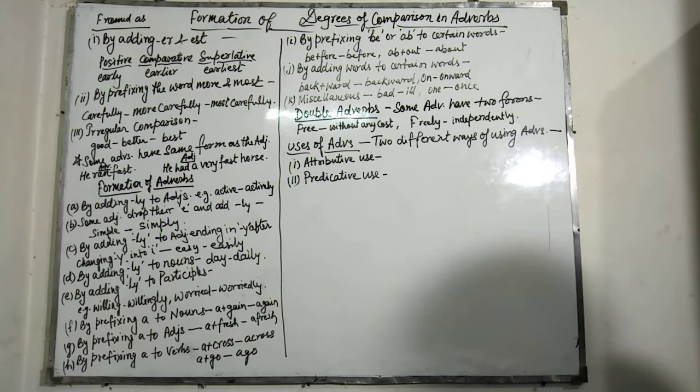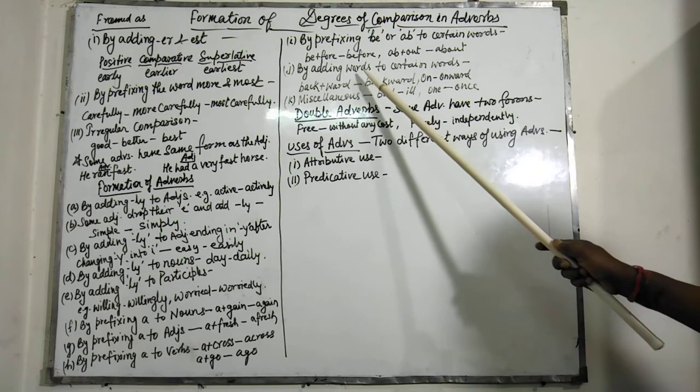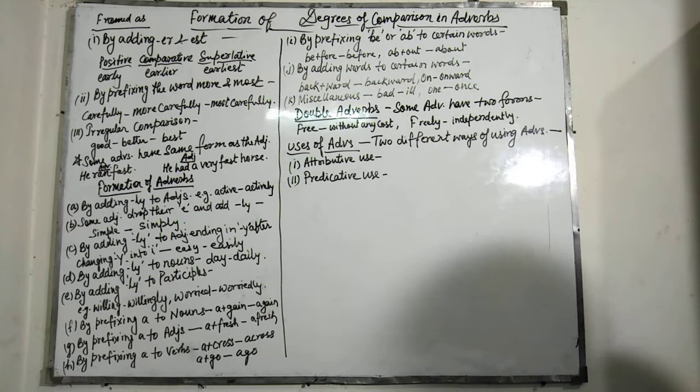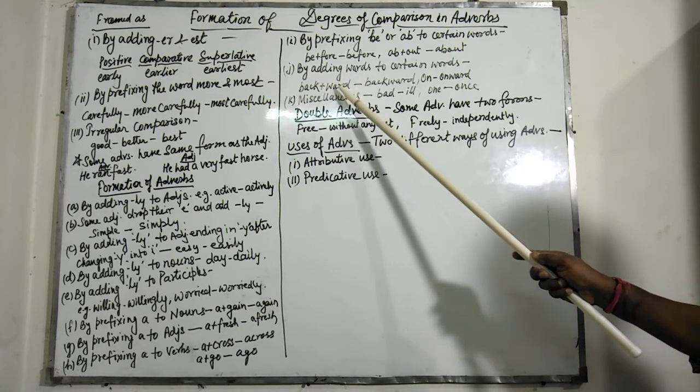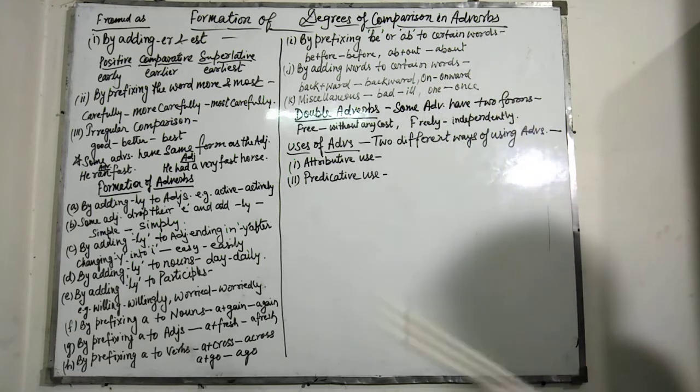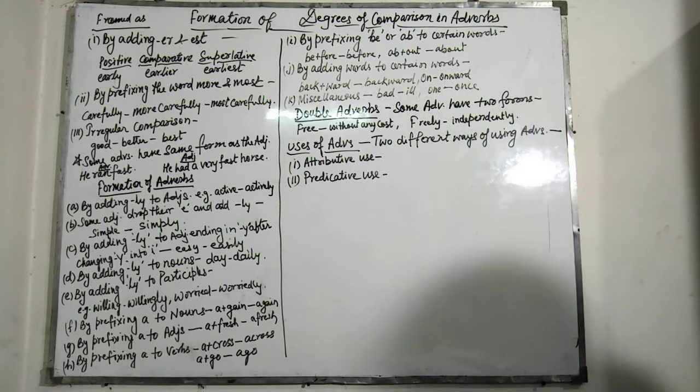Next is by adding ward to certain words. For example, back plus ward, backward; on plus ward, onward. Down, downward; up, upward; in, inward; on, onward.